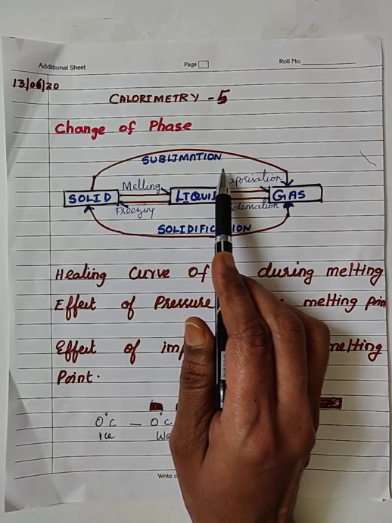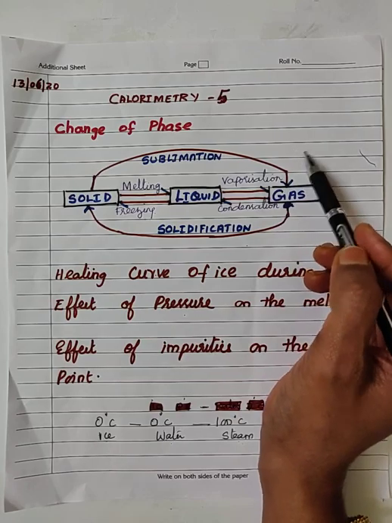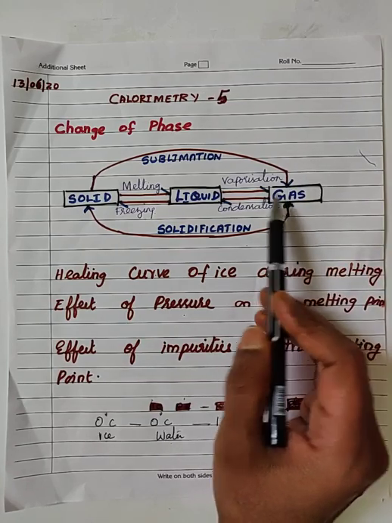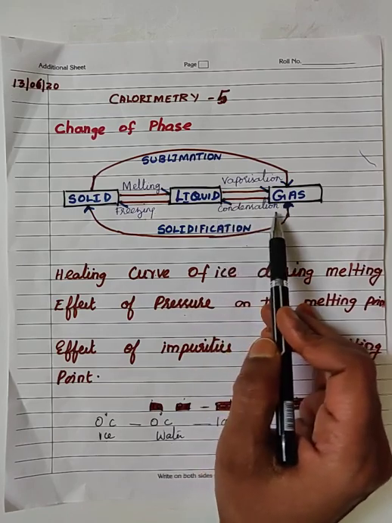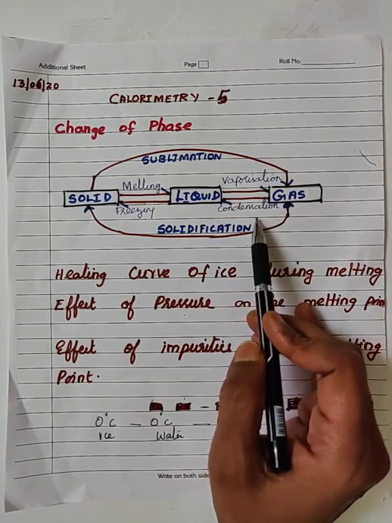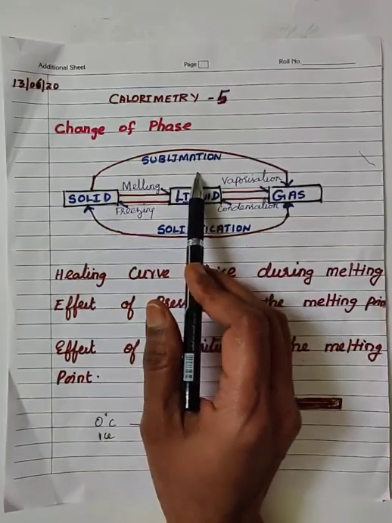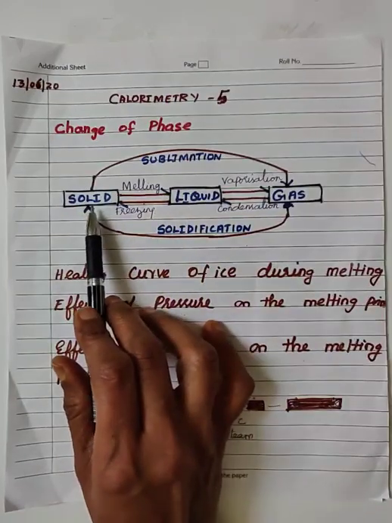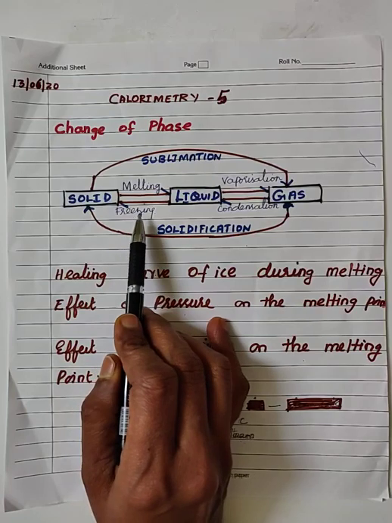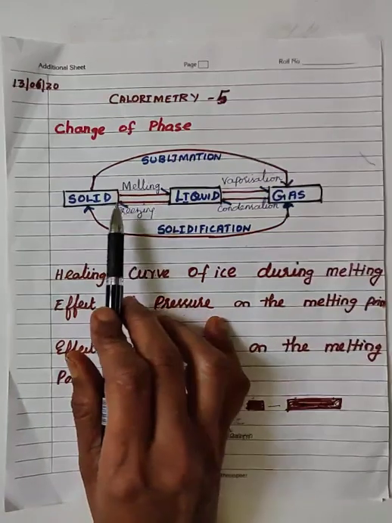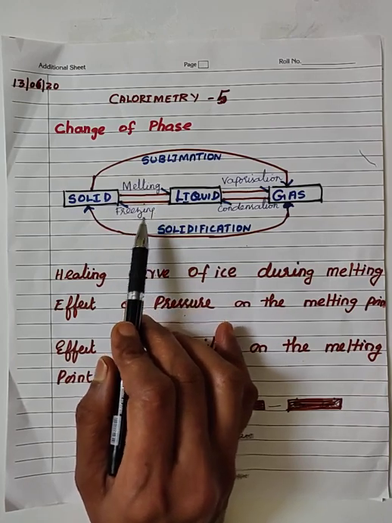Yes. On reverse, on liberation of heat energy, the gaseous state of matter changes into liquid state at constant temperature. The process is called condensation, and the temperature is called the condensation point. On liberation of heat energy, liquid changes into solid state at constant temperature. The process is called freezing, and the temperature at which the substance changes into solid state is called the freezing point of the substance.